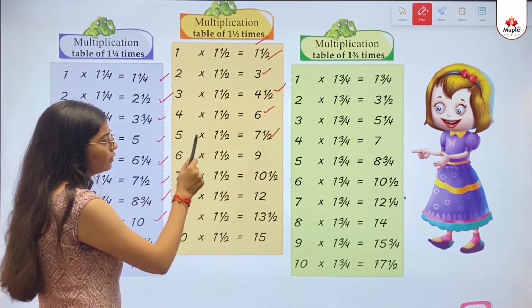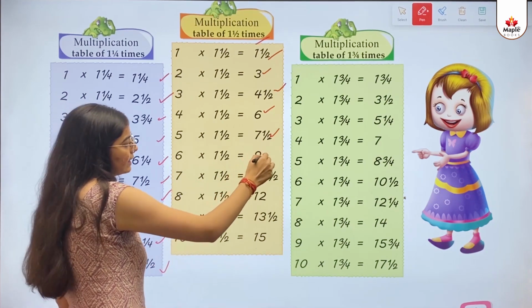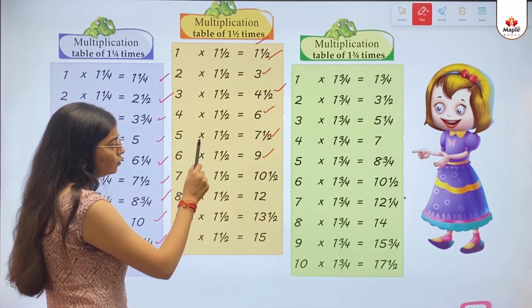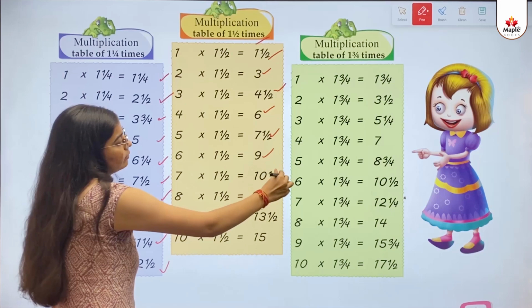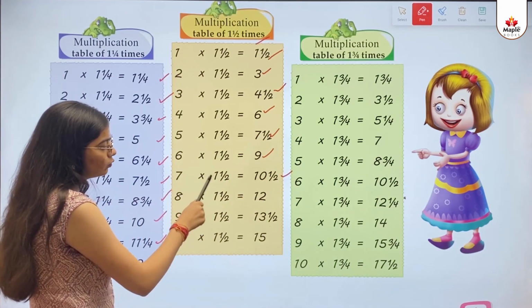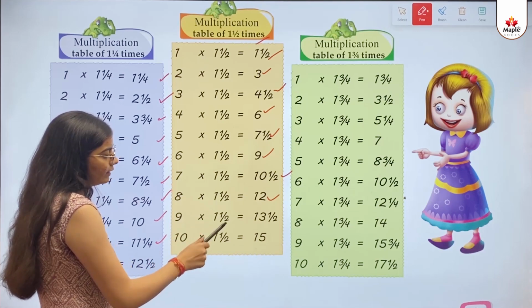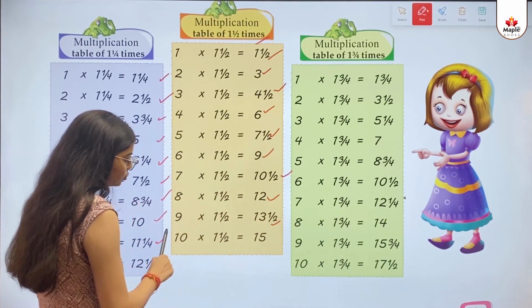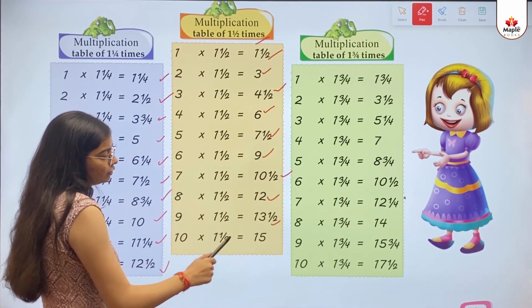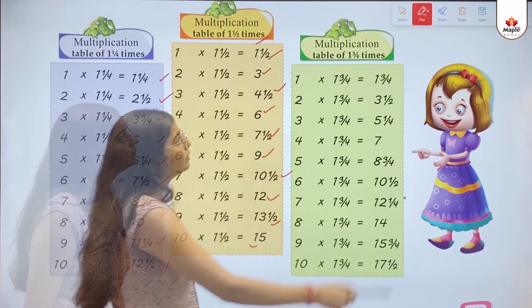6 multiply 1 by 2 equals to 9. 7 multiply 1 by 2 equals to 10 1 by 2. 8 multiply 1 by 2 equals to 12. 9 multiply 1 by 2 equals to 13 1 by 2. 10 multiply 1 by 2 equals to 15.